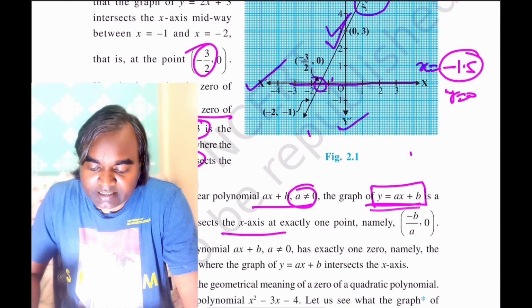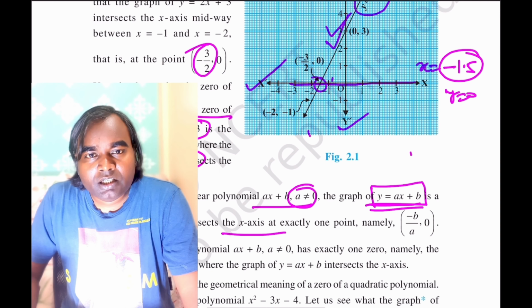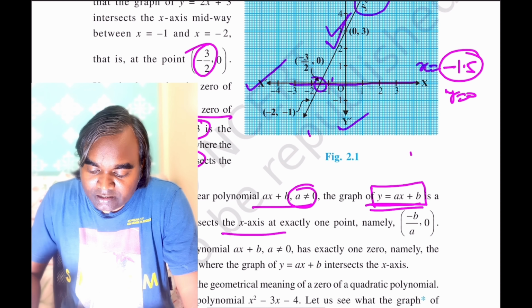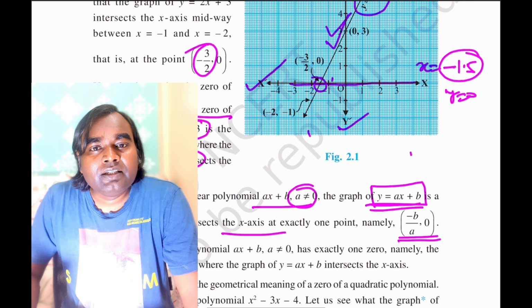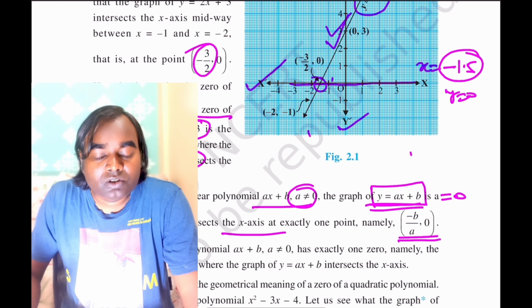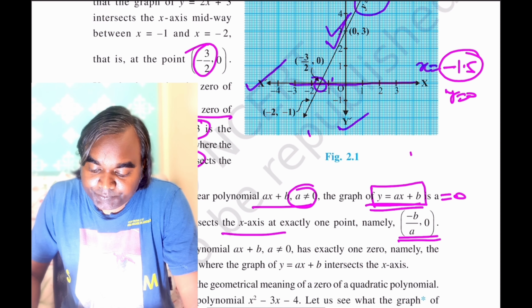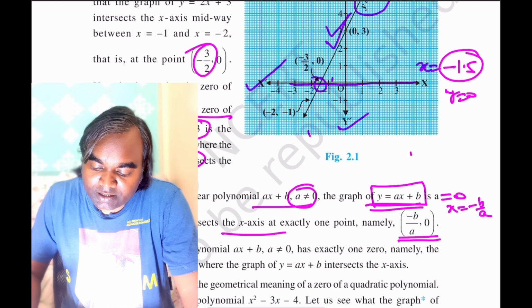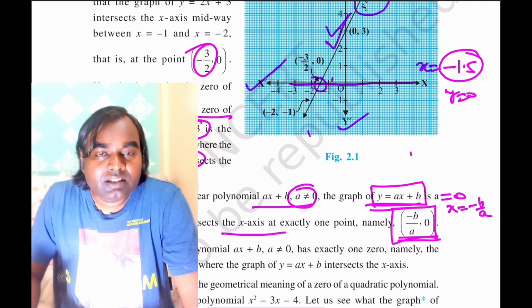So in this case, this is a linear polynomial, so the number of zeros will be at most 1, and that will be given by minus b by a. That means if you equate this equation to 0, this will give x is equal to minus b by a. So for y is equal to 0, this is the point.